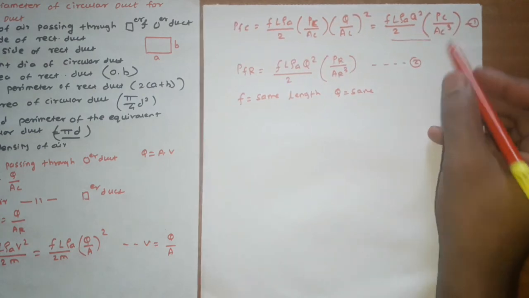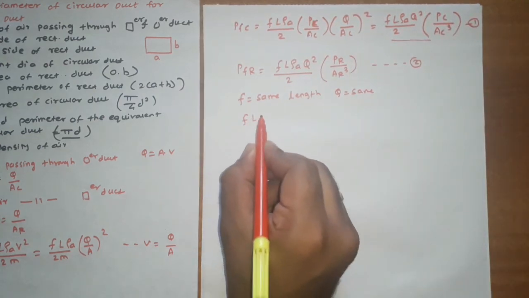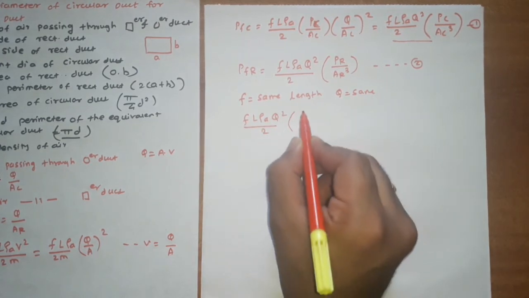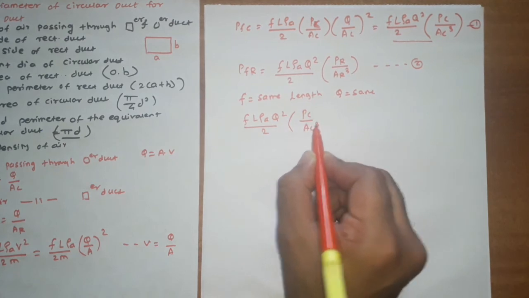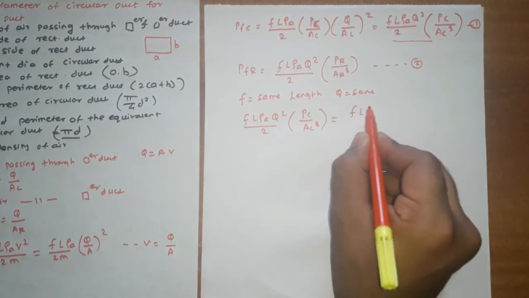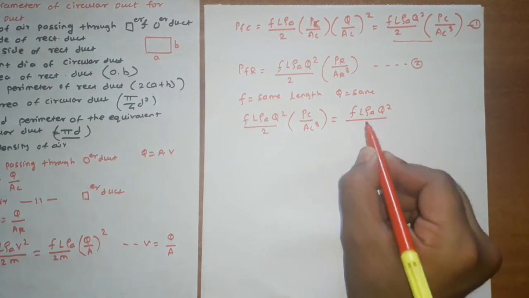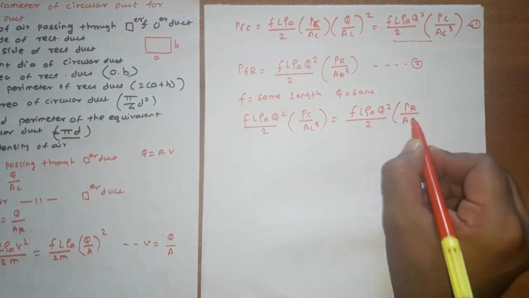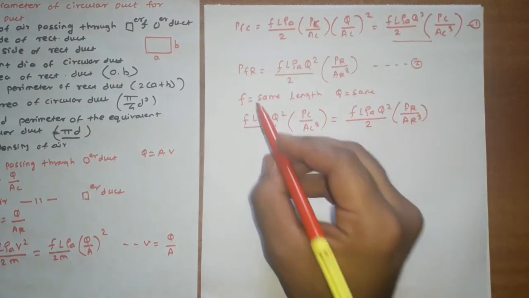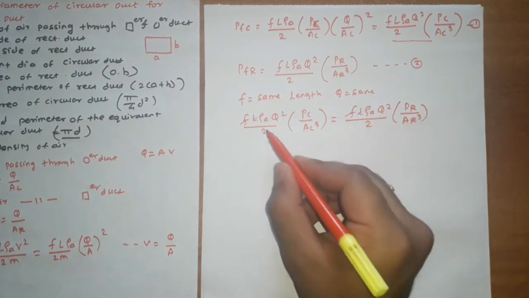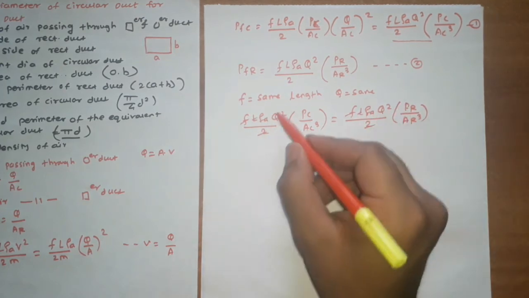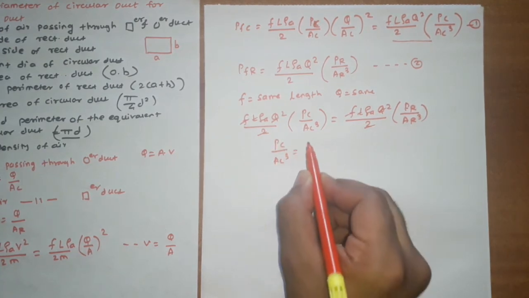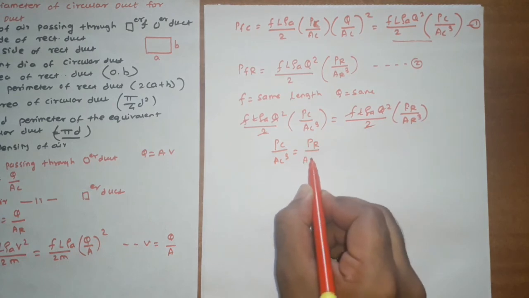We will get f L rho a Q square divided by 2, in the bracket P_C divided by A_C cube, is equal to f L rho a Q square divided by 2, in the bracket P_R divided by A_R cube. Now f, L, rho a cancel out, Q also cancels out, so we will get P_C divided by A_C cube is equal to P_R divided by A_R cube.